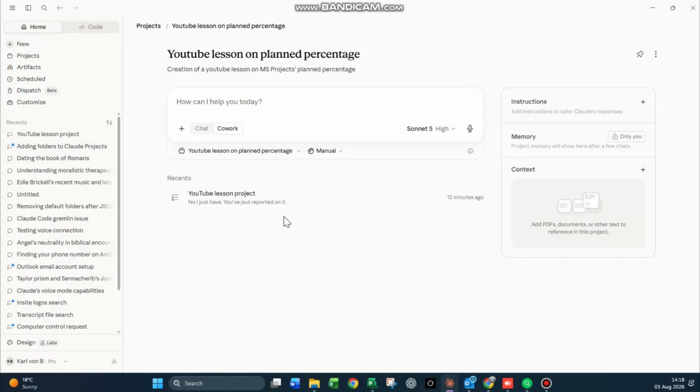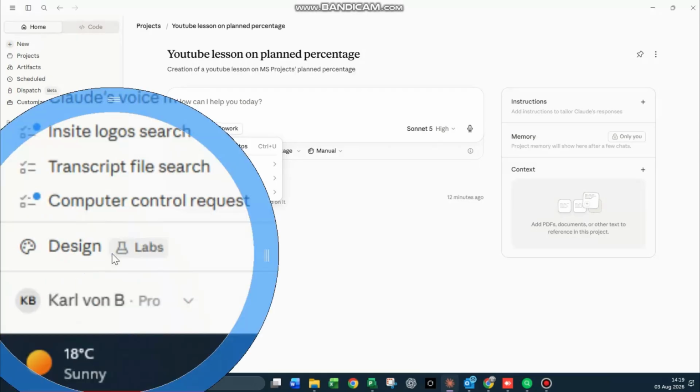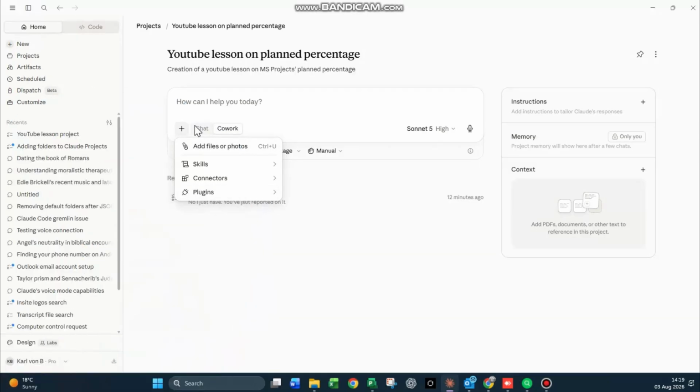And I'm about to ask the co-work to generate a prompt for me. But before I do that, I'm going to add a file that is in fact going to be Excel. And then I'm going to go across to design. All right. Then I'm going to go across to design with that prompt. So add a file, generate a prompt, and then go across to design. Design and projects or co-work, whatever, don't talk to one another.